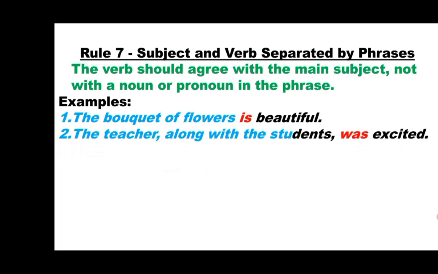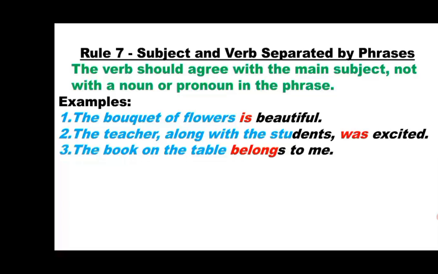Similarly, the teacher along with the students was excited. Here the teacher is a phrase, the students are also a phrase, but here it is the teacher along with the students. So here the main subject is the teacher. Therefore, it needs a singular verb. So was is the singular verb.